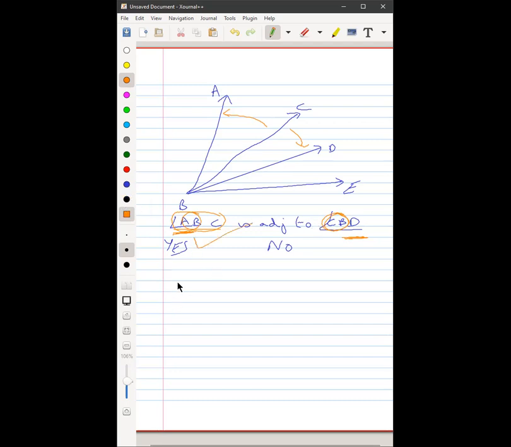Next one. Angle CBD and angle DBE. Again, all those who say yes, raise your hand. All those who say no, don't do anything. Angle CBD and angle DBE. Quickly.